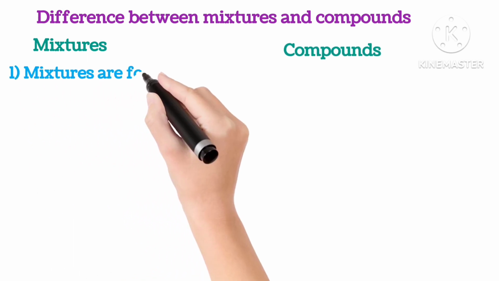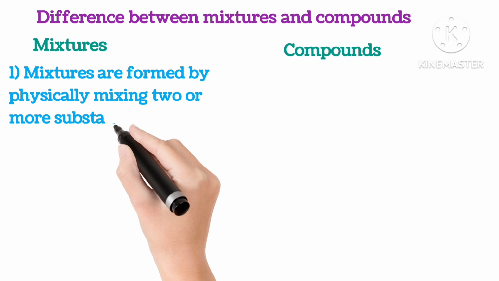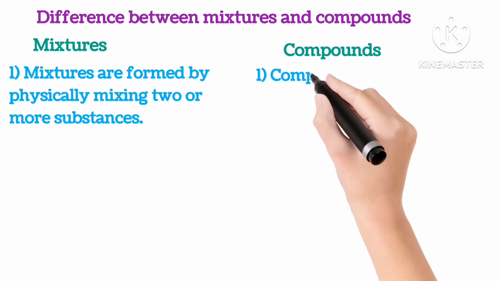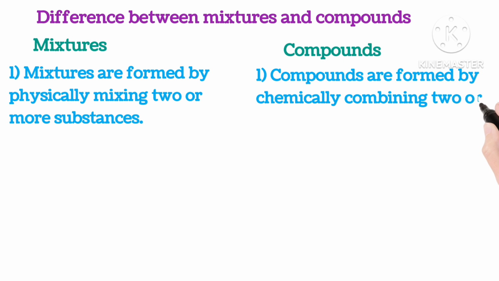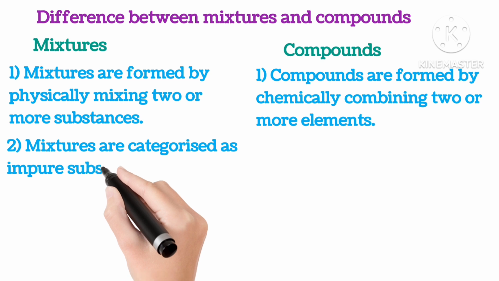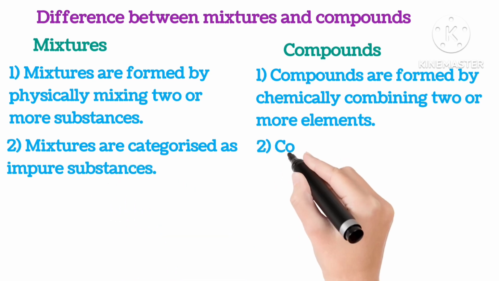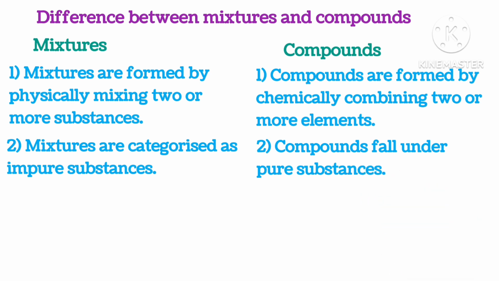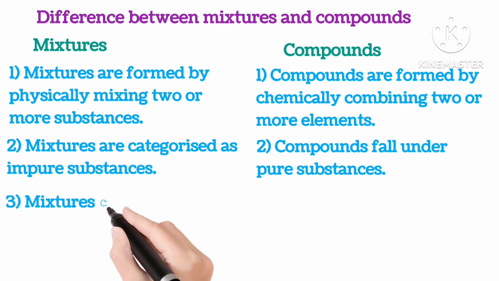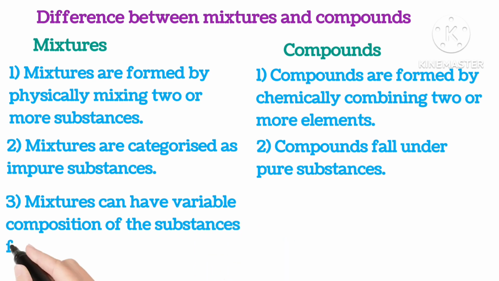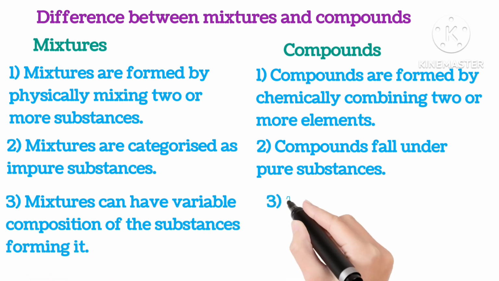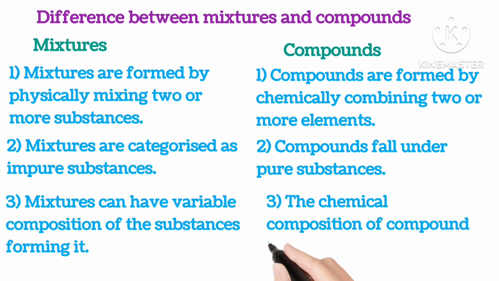Difference between mixtures and compounds. Mixtures are formed by physically mixing 2 or more substances, while compounds are formed by chemically combining 2 or more elements. Mixtures are categorized as impure substances and compounds fall under pure substances. Mixtures can have a variable composition of the substances forming it. Chemical composition of compound is always fixed.